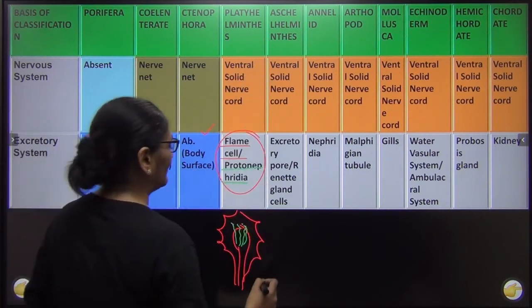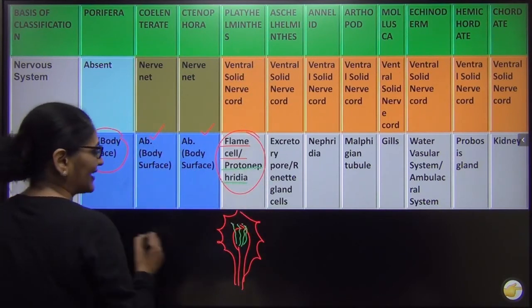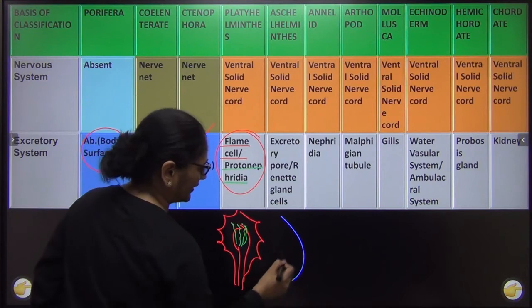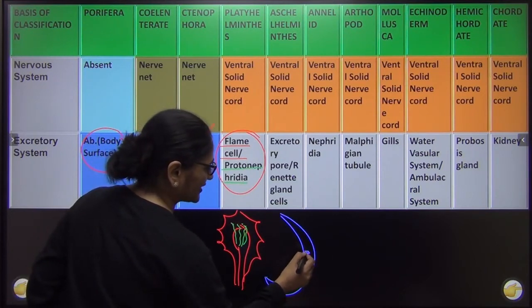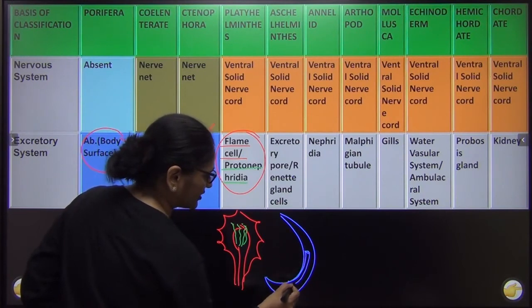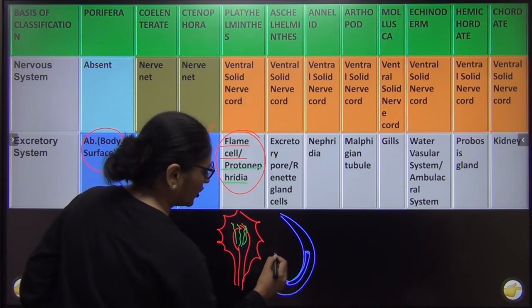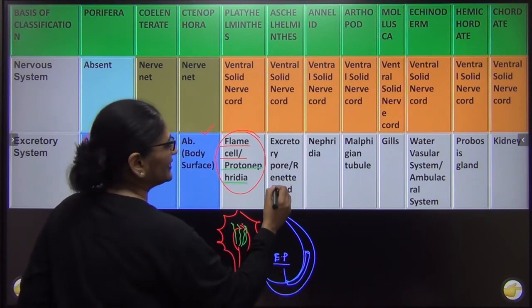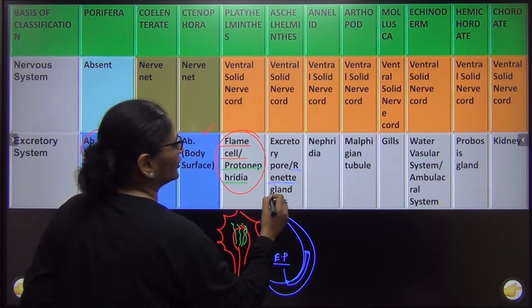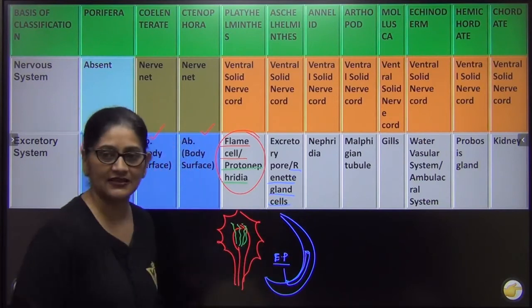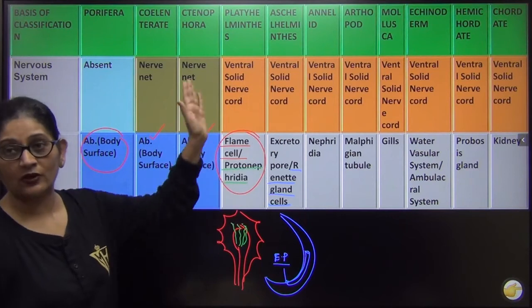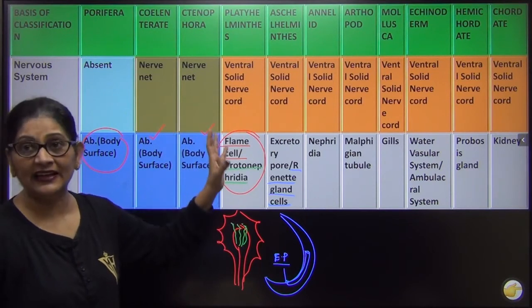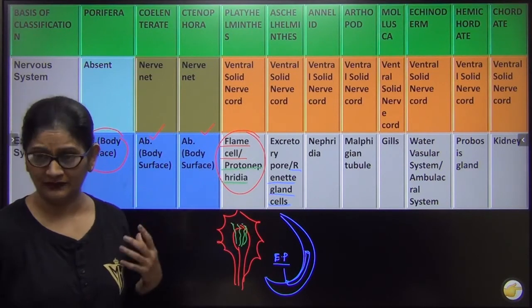Now let us come to askal helminth. In askal helminth, the excretory organ is just an excretory pore. There is a structure inside the body which moves to the outside and is pore से. This is called as excretory pore, जिससे आपका waste बाहर दिया जाता है. And in some there is a special excretory organ called as rennet gland cells. Right now you learn it. जब हम individually आपको पढ़ाएंगे each one of them individually, then I will be dealing with these organs in detail.